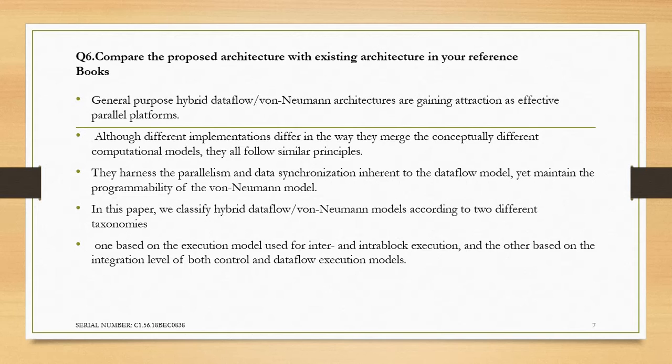They harness the parallelism and data synchronization inherent to the data flow model, yet maintain the programmability of the von Neumann model. In this paper, we classify hybrid data flow or von Neumann models according to two different taxonomies: one based on the execution model used for inter and intra block execution, and the other based on the integration level of both control and data flow execution models.